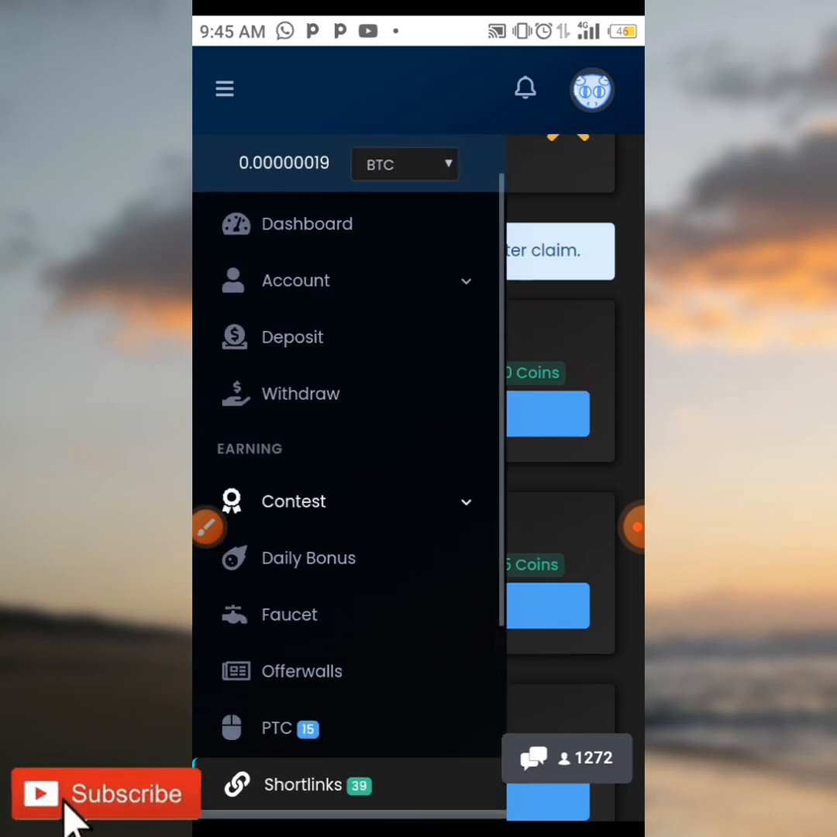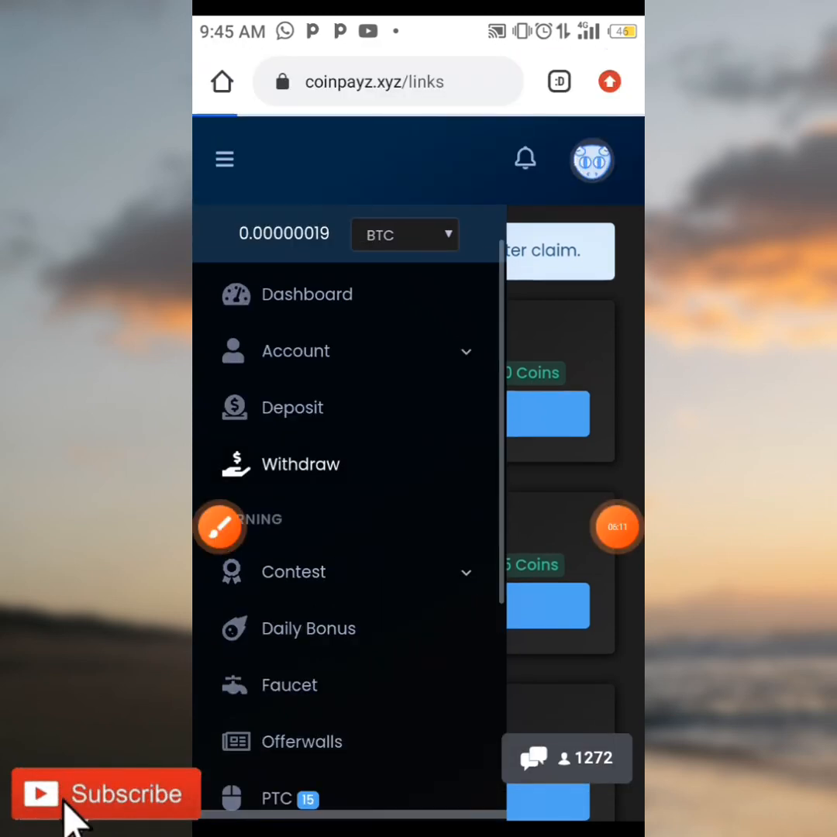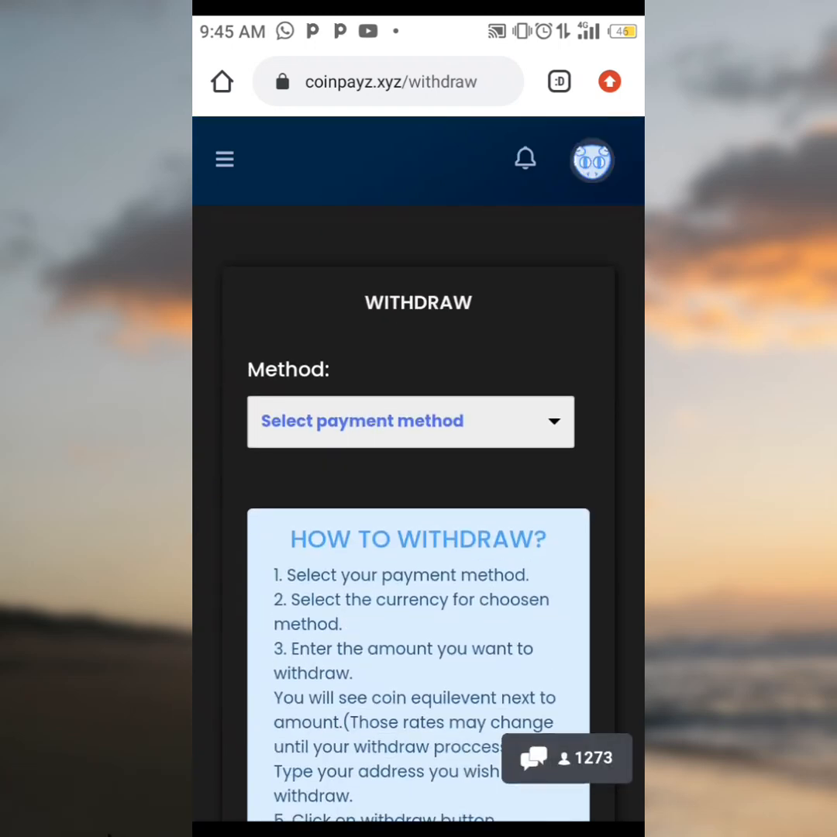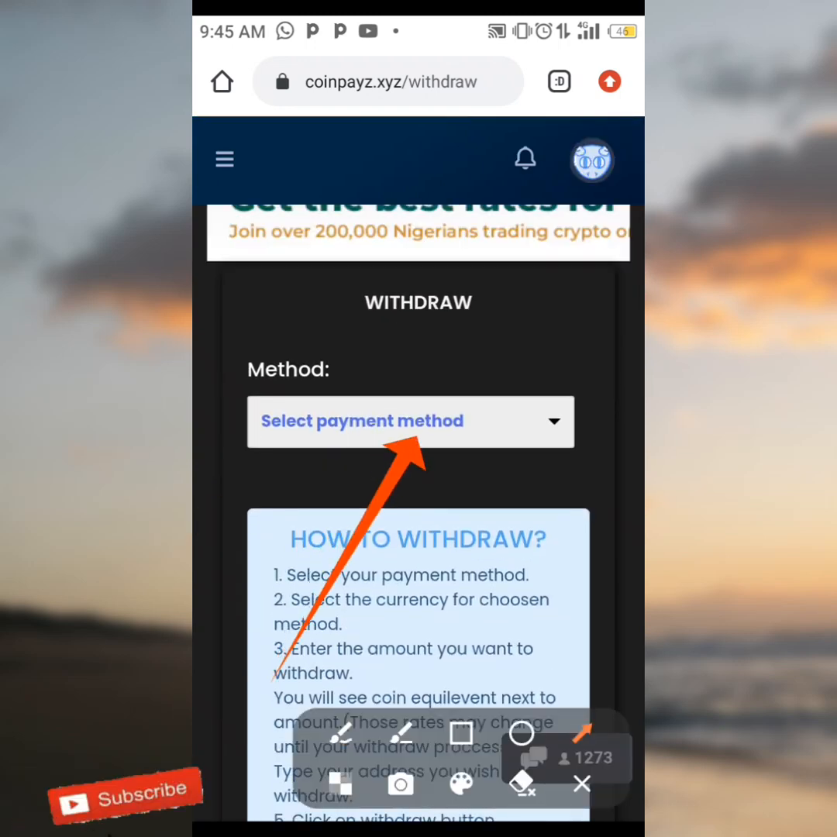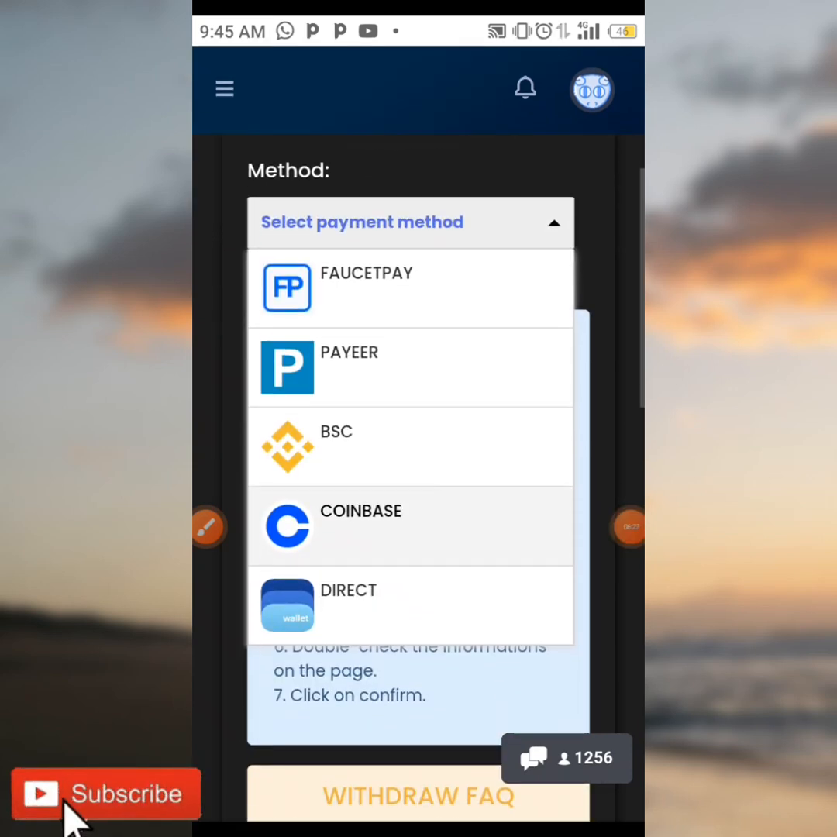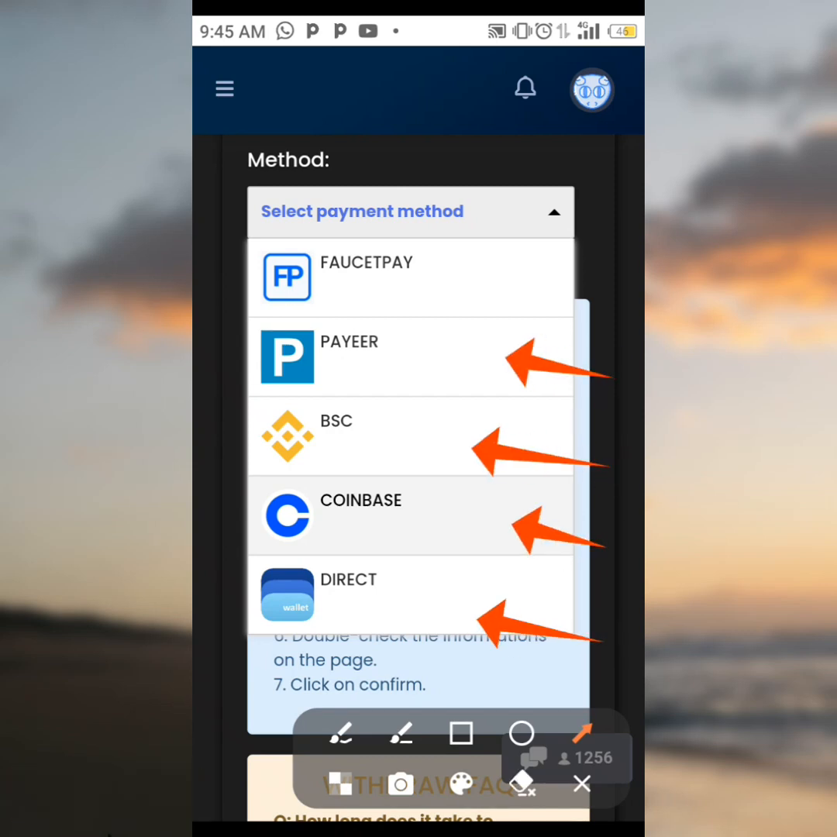So guys, to see the withdrawal on this site, all you need to do is tap on the withdraw button. And when you click on withdraw, you're going to be seeing the withdrawal option. First of all, you're going to be selecting a payment method. For the purpose of this video, we're going to be withdrawing to our faucetpay, but you can also withdraw to your Payeer, your BSC, your Coinbase, or a direct withdrawal. But for the purpose of this video, I'm going to be explaining on the faucetpay.